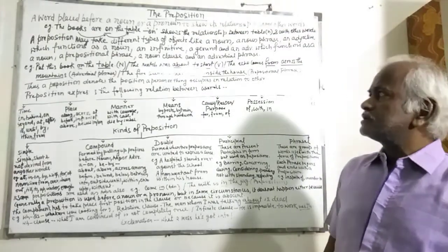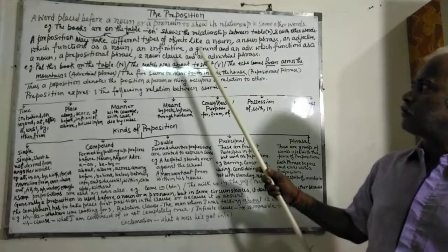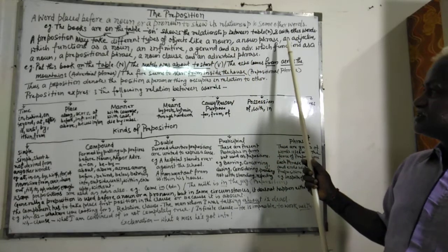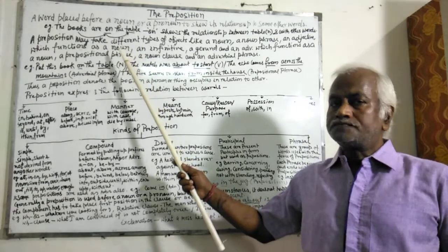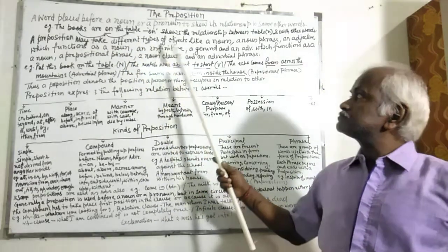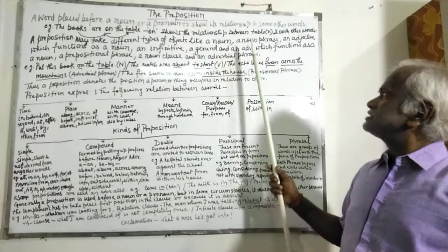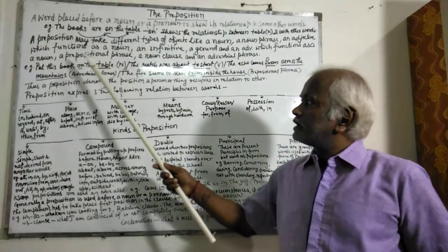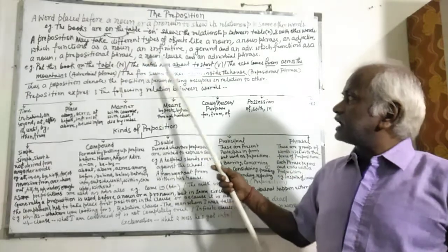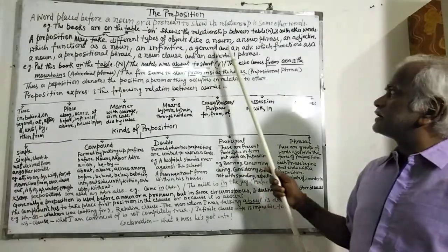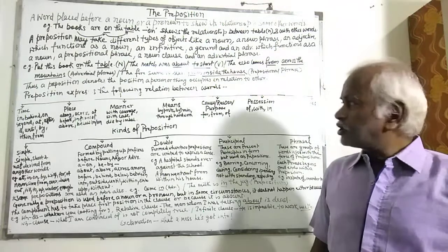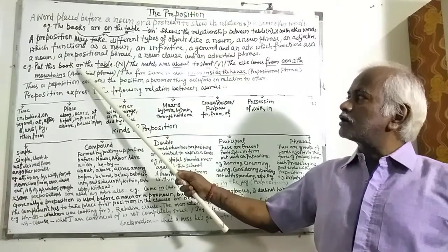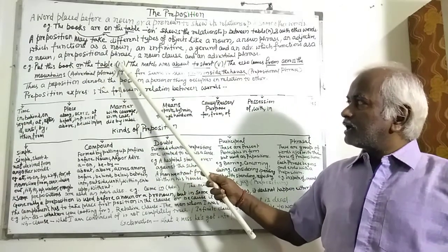A preposition may take different types of objects like a noun phrase, an adjective which functions as a noun, an infinitive, a gerund, an adverb itself which functions as a noun, a prepositional phrase, a noun clause, and an adverbial phrase. For example, put this book on the table. Here, this on relates to the table and it is a noun.